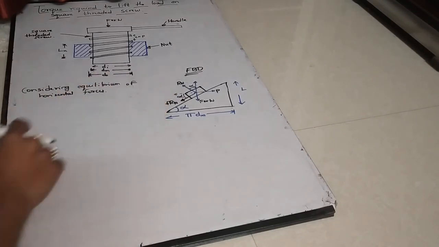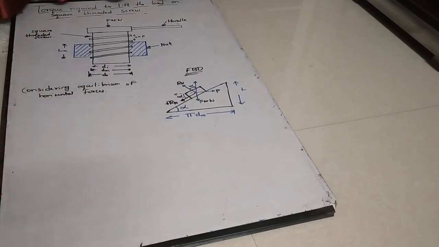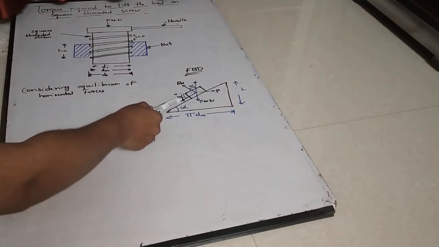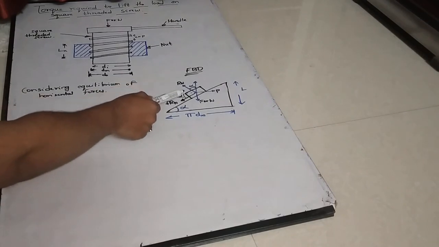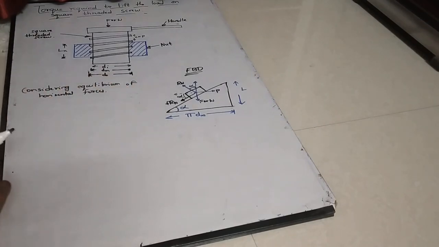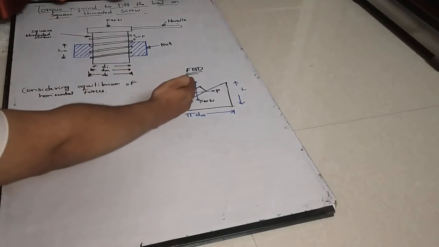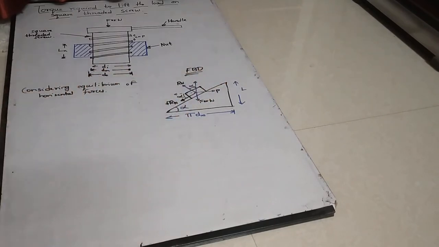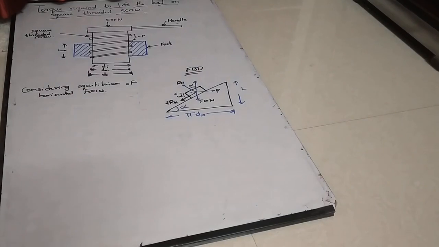So look here, horizontal forces. One horizontal force is this effort P, and the other forces we also have to convert into horizontal forces. So see how I will write. Left hand forces is equal to right hand forces.